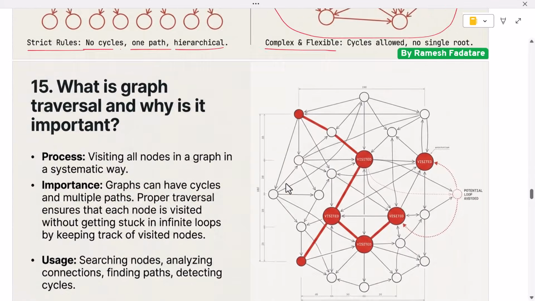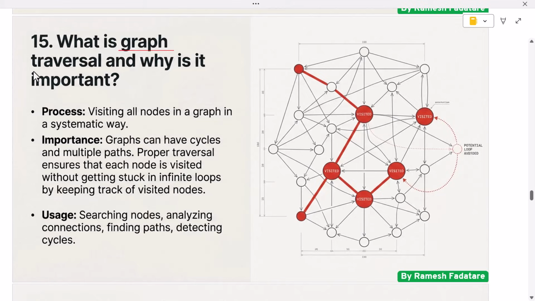Next question: what is graph traversal and why is it important? Graph traversal is the process of visiting all nodes in a graph in a systematic way. Because graphs can have cycles and multiple paths, traversal is more complex than tree traversal.